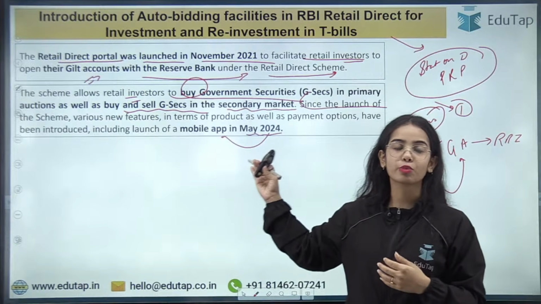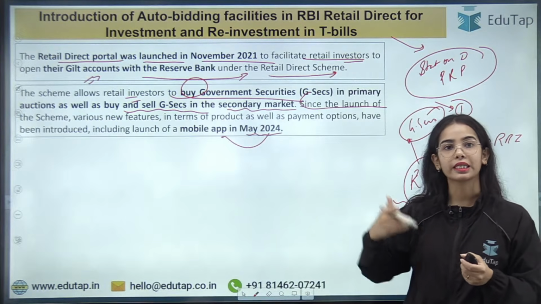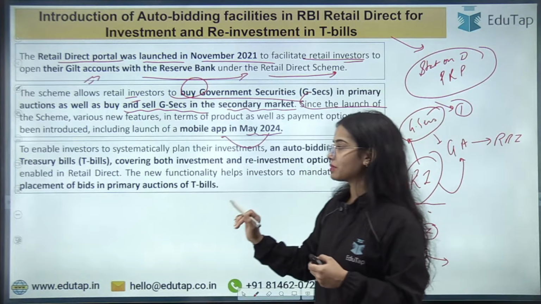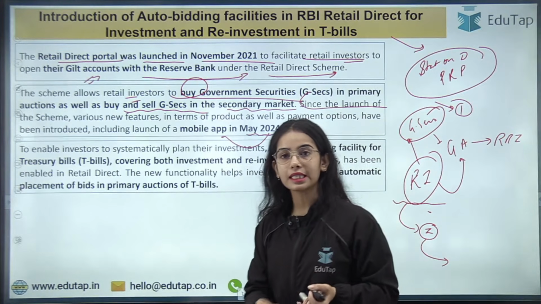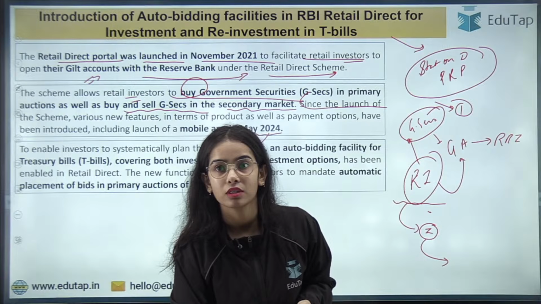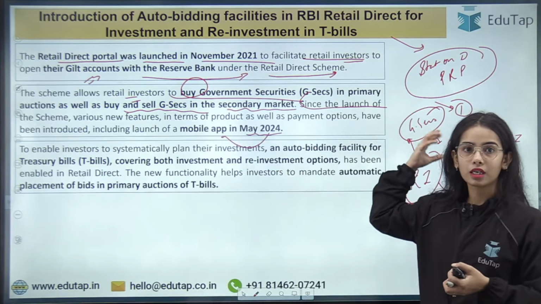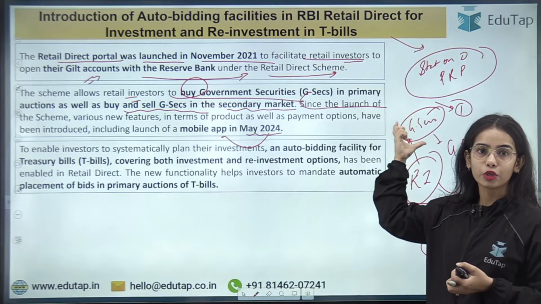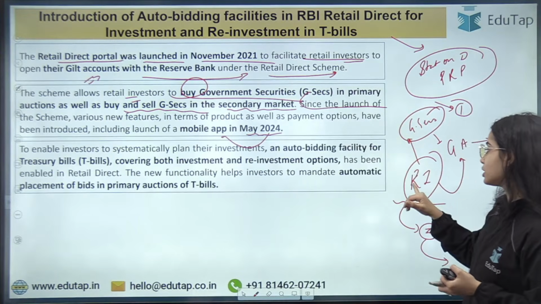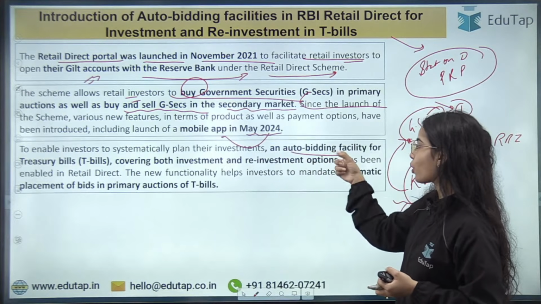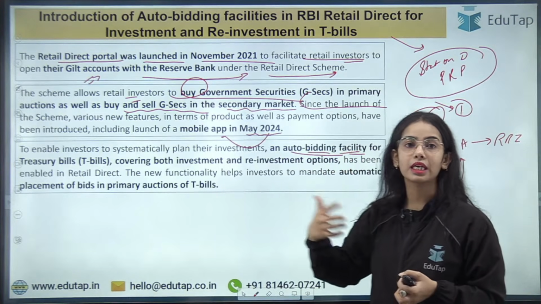Now there is also the mobile application through which the retail investors can get access to the government securities. Now it has been said that for further easier access of the retail investors to the government securities, an auto bidding facility is also being introduced.